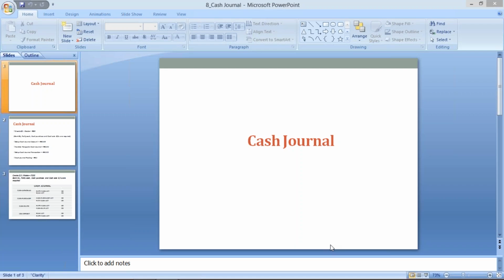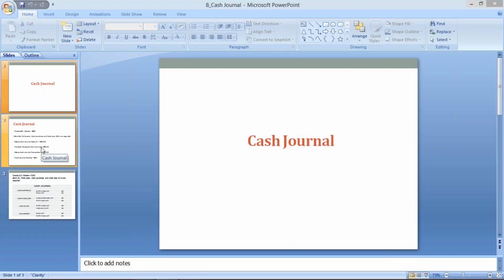So there is no difference, guys. Cash journal is nothing but petty cash related transactions. Whatever transactions take place in terms of cash, all of these are going to be recorded through the cash journal. So this is all about cash journal. Now here we need to understand the configuration which we are going to do, and then we'll post certain end user transactions, and then I'll let you know what people are going to ask about cash journal during interviews.